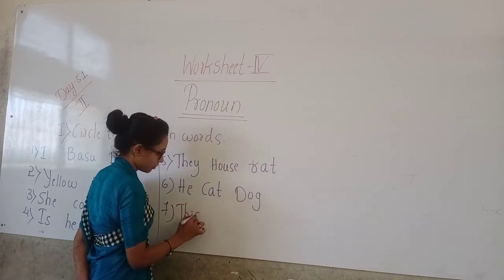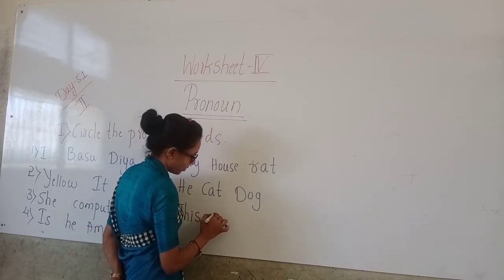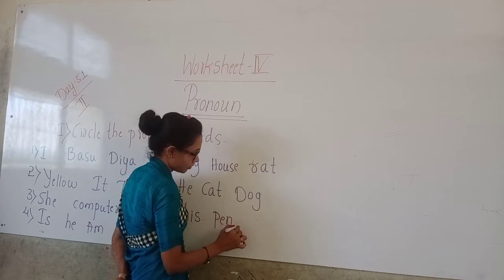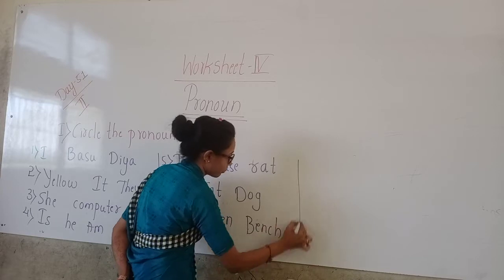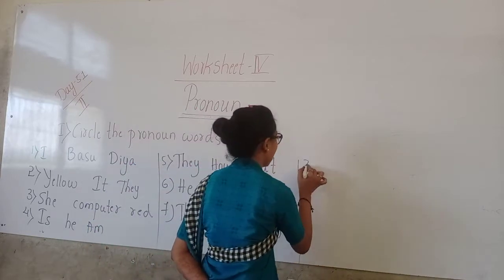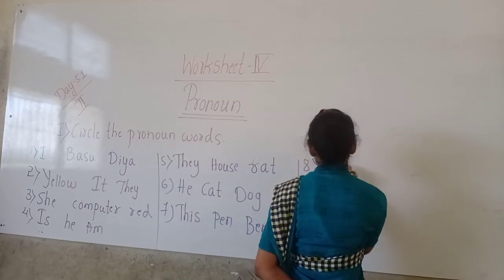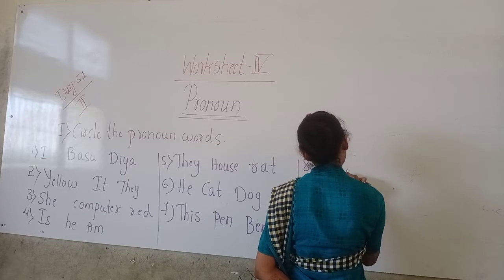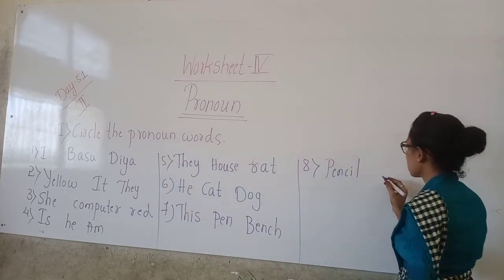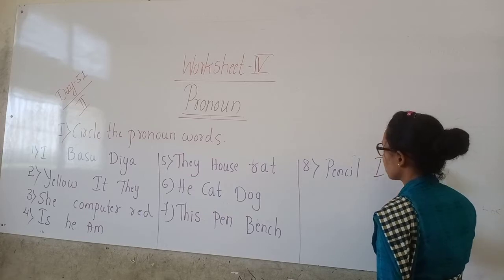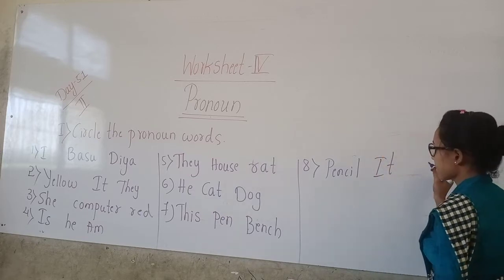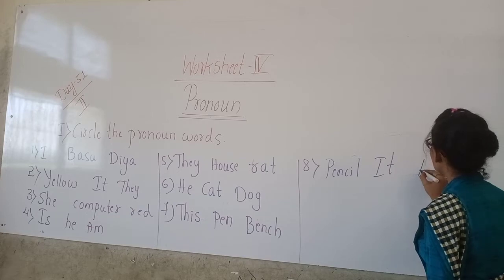Next: this, pen, bench. Eighth one: pencil, it, arm.